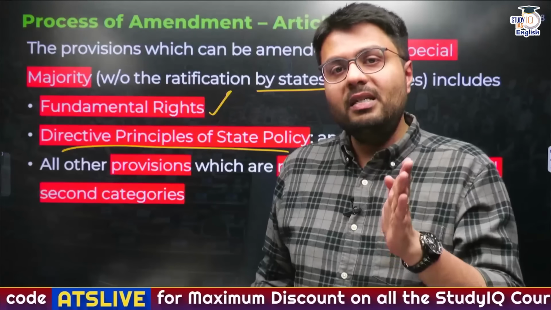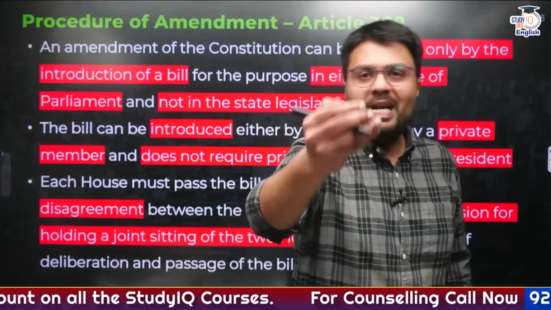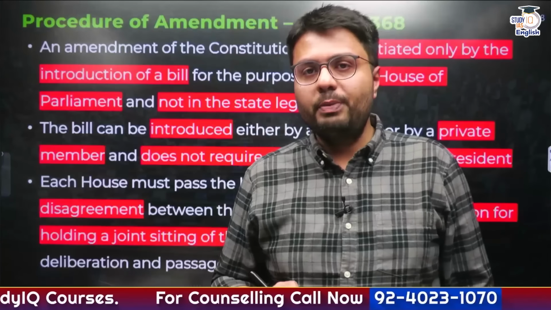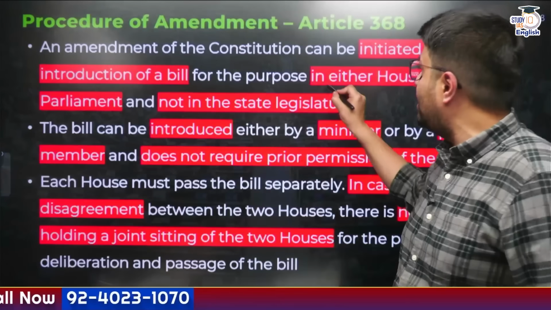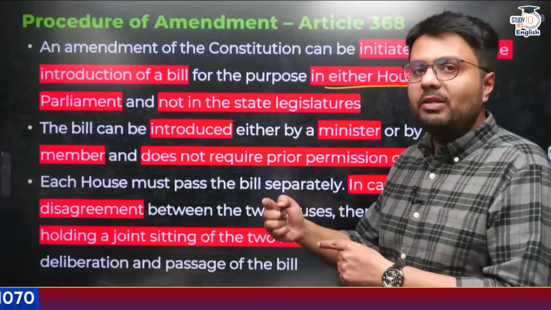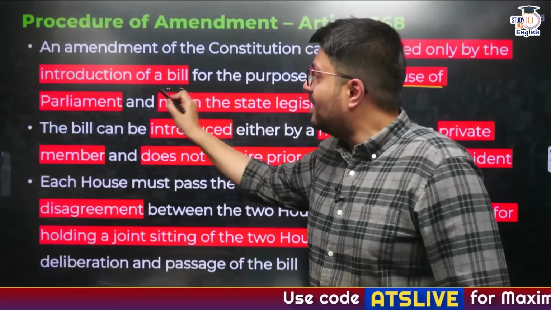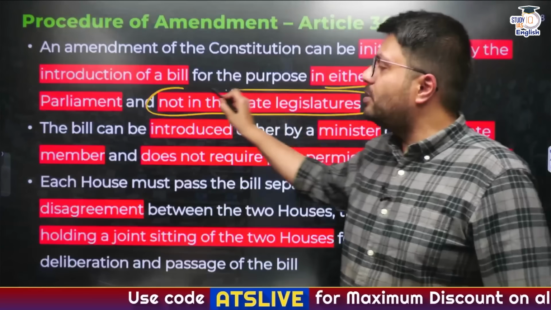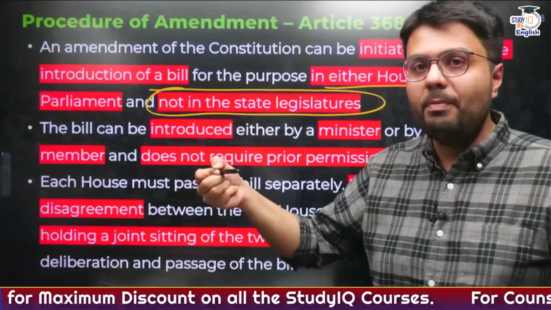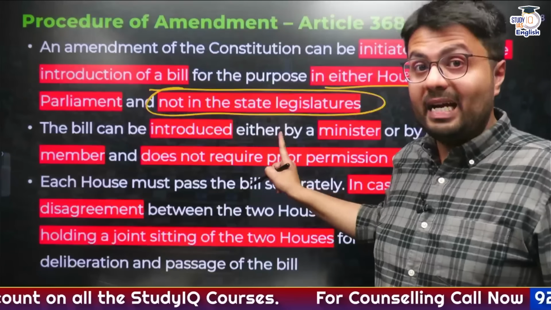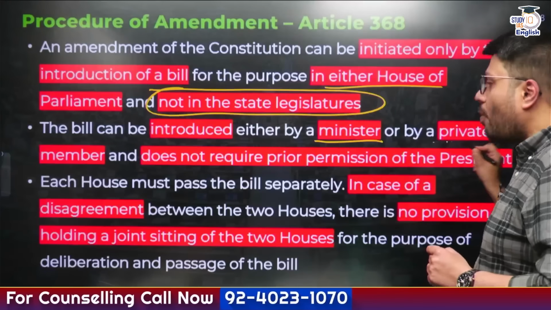Now let us understand the procedure of amendment of the Indian Constitution. If you have to amend the Indian Constitution, you can introduce a bill in either house of the parliament, that is either in Lok Sabha or in Rajya Sabha. A bill to amend the constitution can be introduced. What you need to remember is that this need not be introduced in the state legislature. So a bill has to be introduced in parliament in either house, but not in the state legislature. Second, this bill can be introduced either by a minister or by a private member.